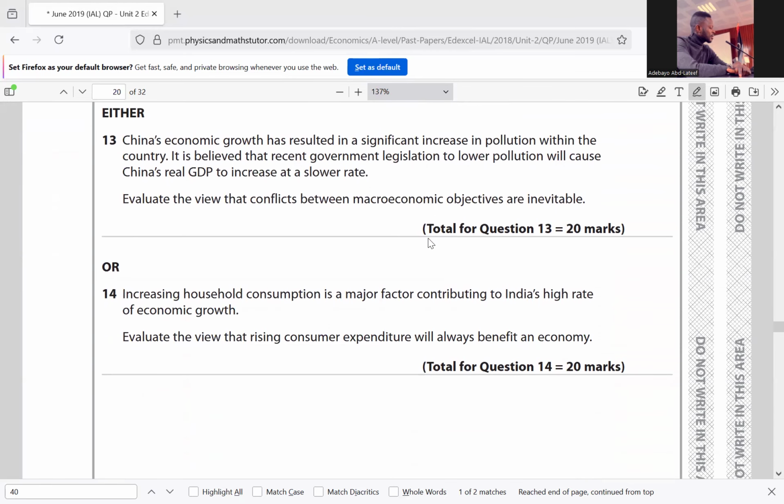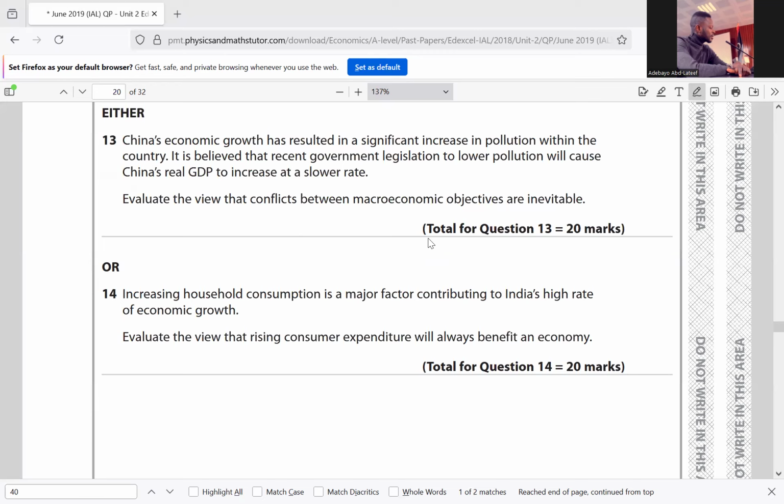So I choose question 13 anyway. So they said, China's economic growth has resulted in a significant increase in pollution within the country. It is believed that recent government legislation to lower pollution will cause China's real GDP to increase at a slower rate. Evaluate the view that conflict between macroeconomic objectives are inevitable.